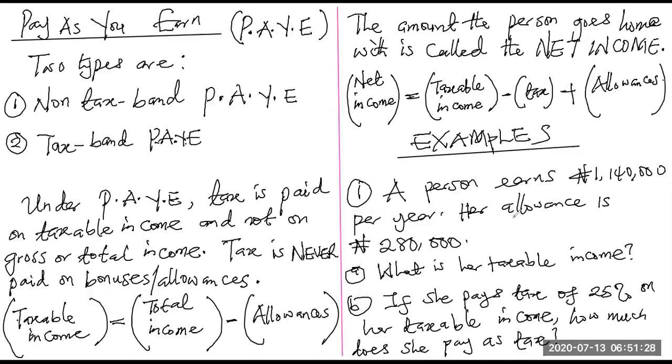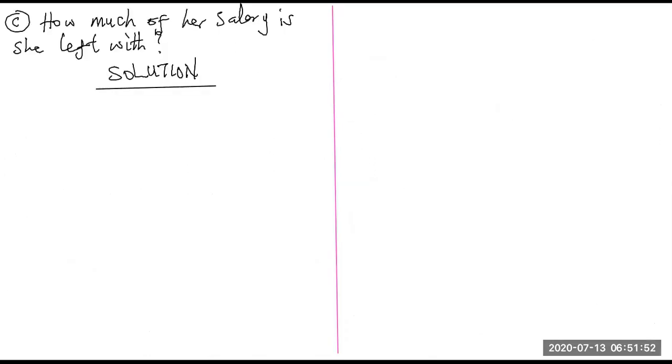Okay, let's look at this example. A person earns 1,140,000 naira per year. Her allowance is 280,000 naira. What is her taxable income? That's question A. If she pays tax of 25% on her taxable income, how much does she pay as tax? And question C, how much of her salary is she left with?